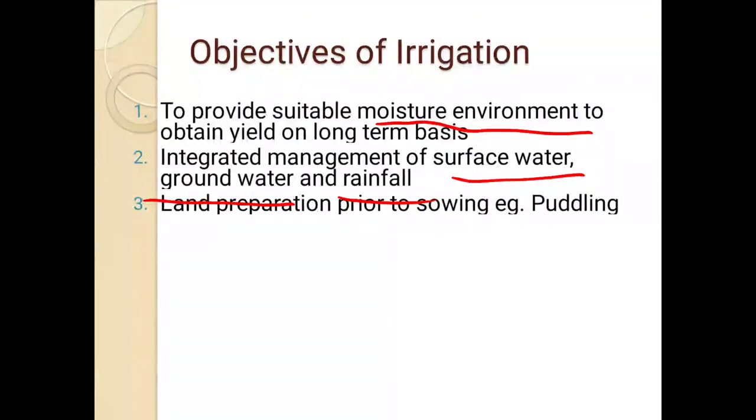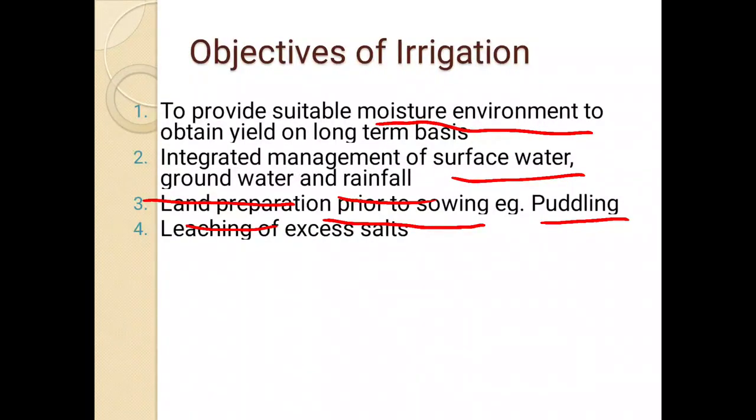Then irrigation is also required for land preparation prior to the sowing of the crop. For example, puddling operation. Puddling operation is carried out in rice crop. So before the transplanting of rice crop, we carry out puddling operation. Puddling means we are running a plow in standing water. That is called puddling. So for that we also require water, we also require irrigation. So irrigation is required for land preparation prior to the sowing of the crop. That is the puddling operation.